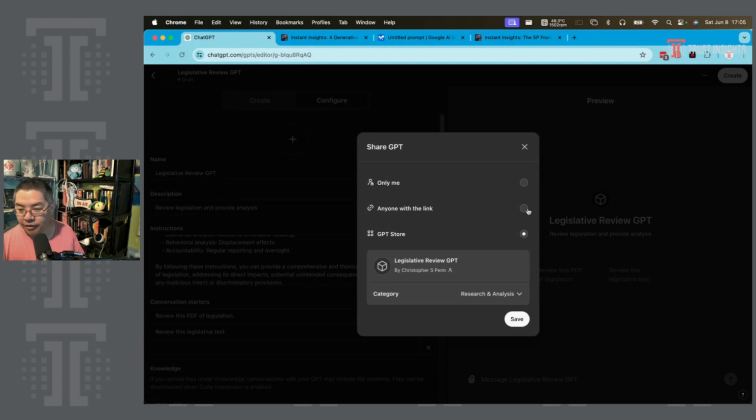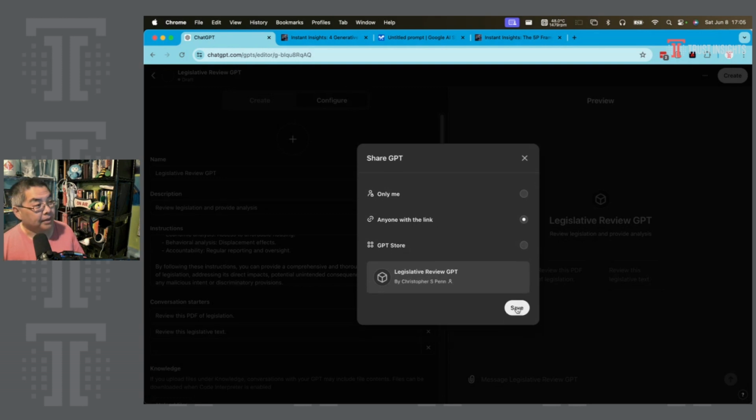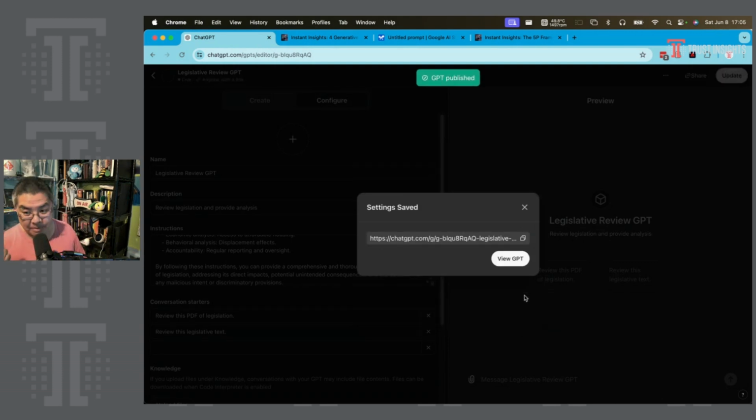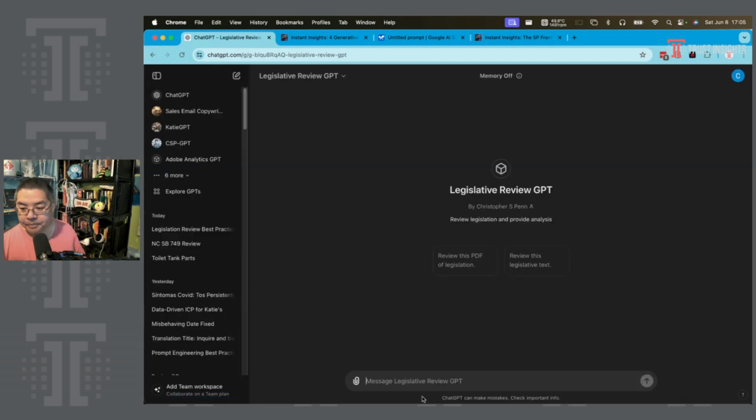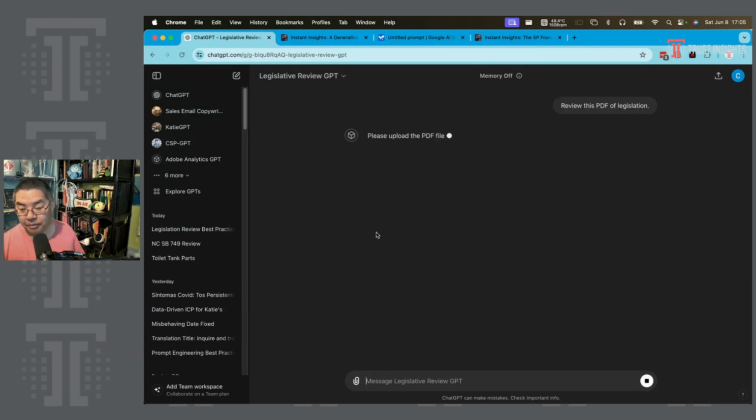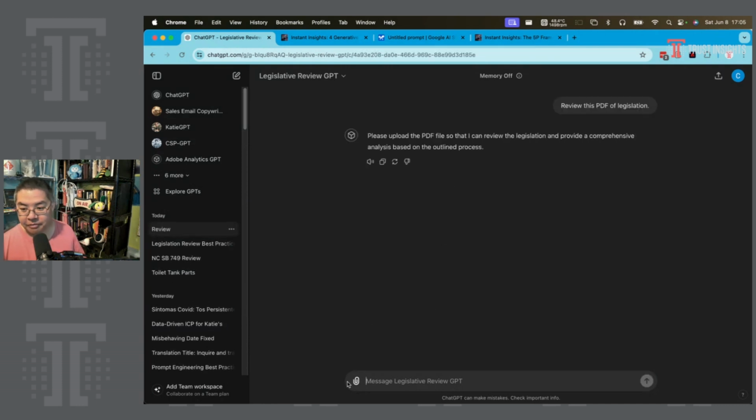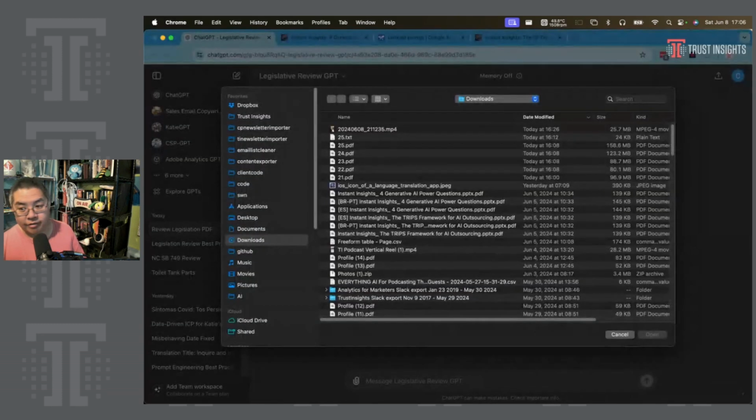And I'm going to put it, for now, as anyone with the link, just as a starting point, because we want to test it. So we've done prime, we've done augment, many steps to it, and we've done refresh and had it spit out system instructions. Let's go ahead and say, review this PDF of legislation. And it will ask me, you need to give me the PDF. So let's go ahead and upload a PDF.